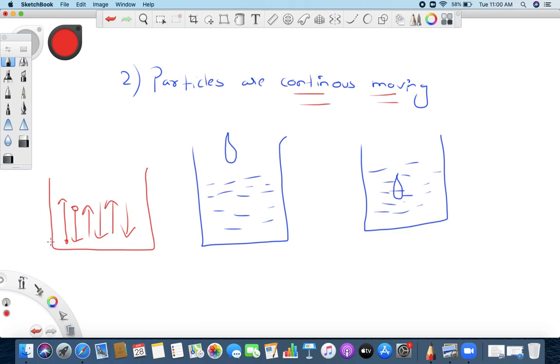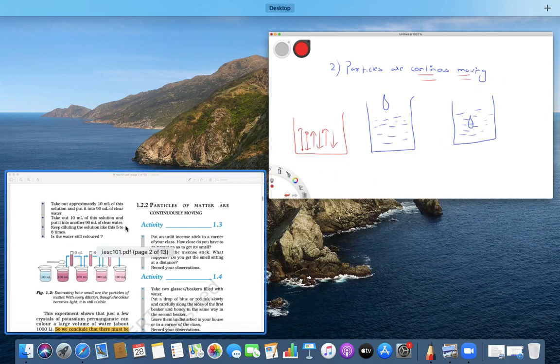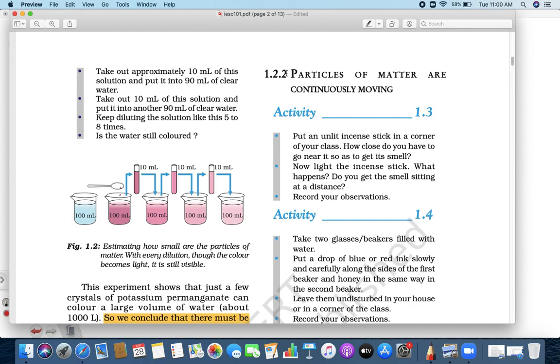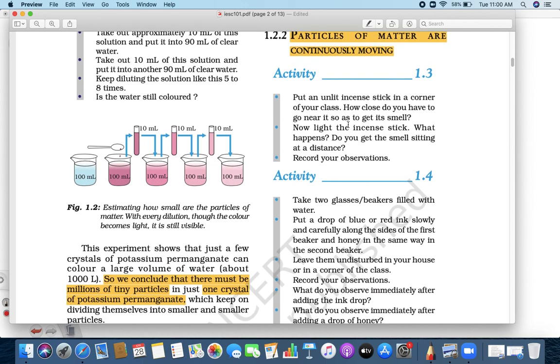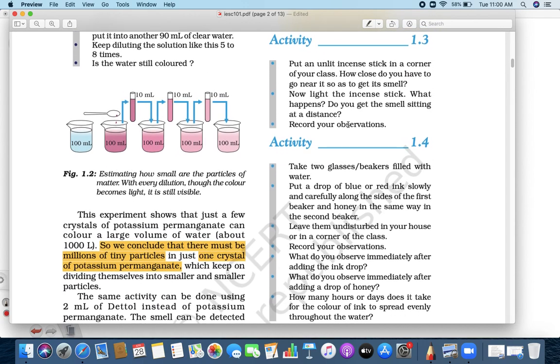So what is our second characteristic? Particles are continuously moving. Now what is the third characteristic? See here. The particles are continuously moving. Examples I have already told you, right? In an incense stick, that is agarbatti. When you light an agarbatti, what happens is the smell spreads everywhere in the room. How?